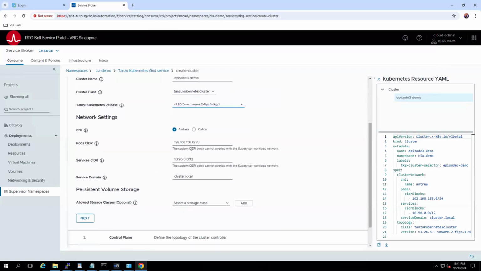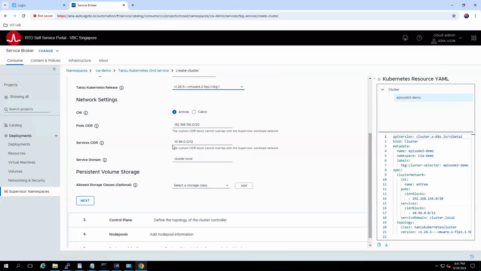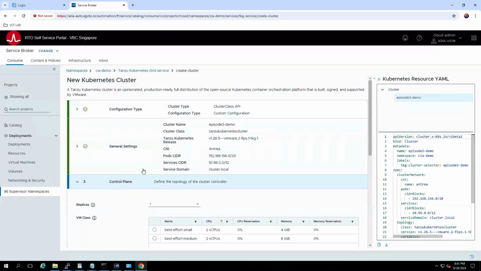Now I am given the option of what kind of CNI or networking I need, Antrea or Calico. I use Antrea. If you wish to define the pod CIDR and services CIDR, you can, but I'm going to keep it simple and standard. Now, do I need persistent volume storage for this cluster? I can use my management storage policy, which is based on vSAN as part of VCF, which provides software-defined storage. I can click quick next.